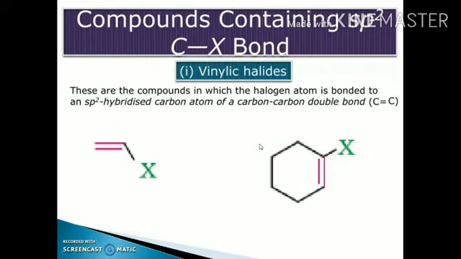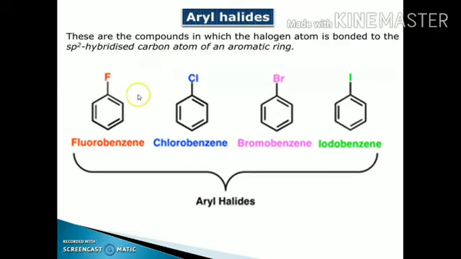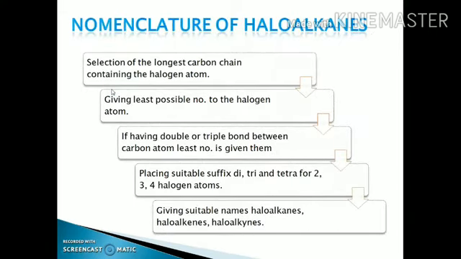The next type is the aryl halides. These are the compounds in which the halogen atom is bonded to the sp2 hybridized carbon atom of the aromatic ring. As we know, in case of the benzene ring, all the carbon atoms are sp2 hybridized. In this case, this is the alpha carbon atom and it has 1 sigma bond, 2 sigma bond, 3 sigma bond, and the fourth one is the pi bond. It means it is also an sp2 hybridized carbon atom. This is the classification of all haloalkanes and haloarenes.